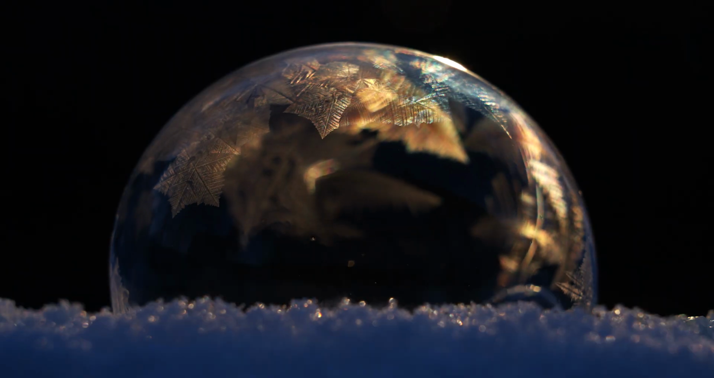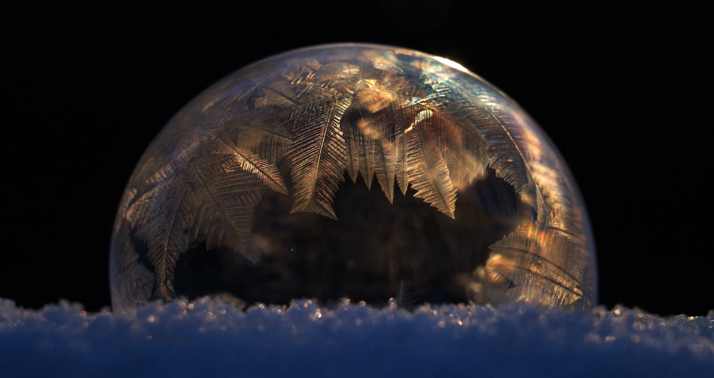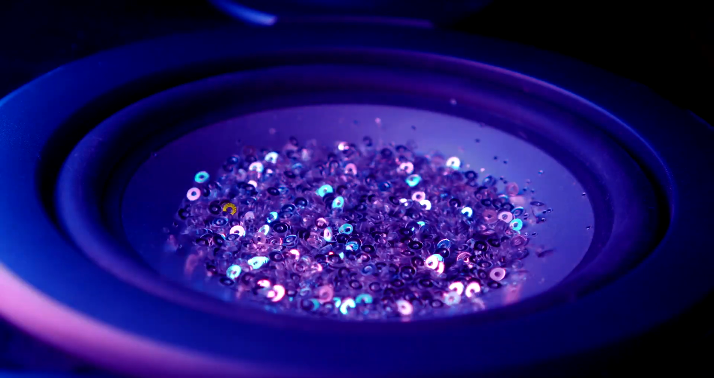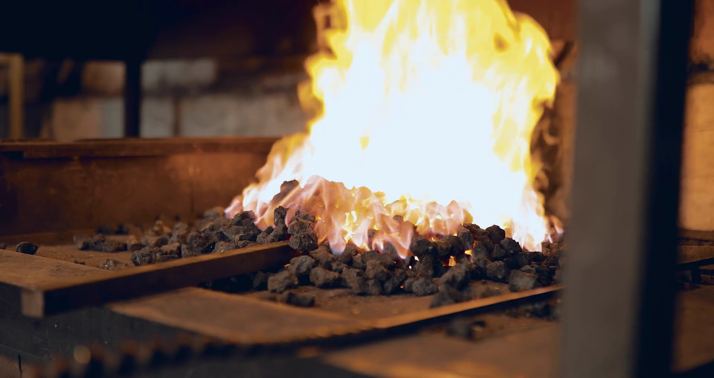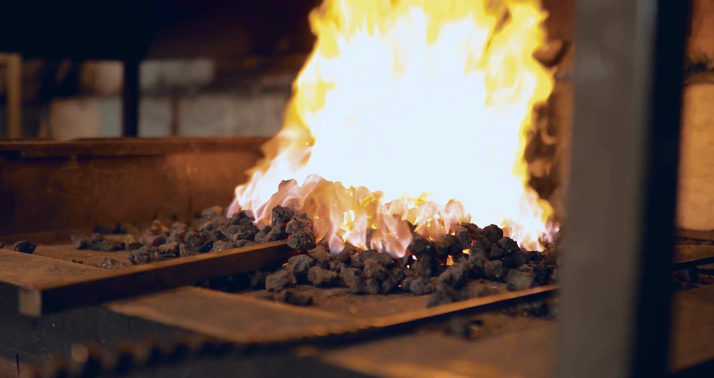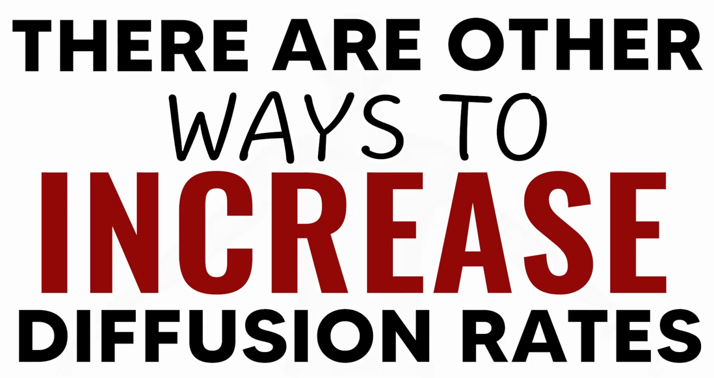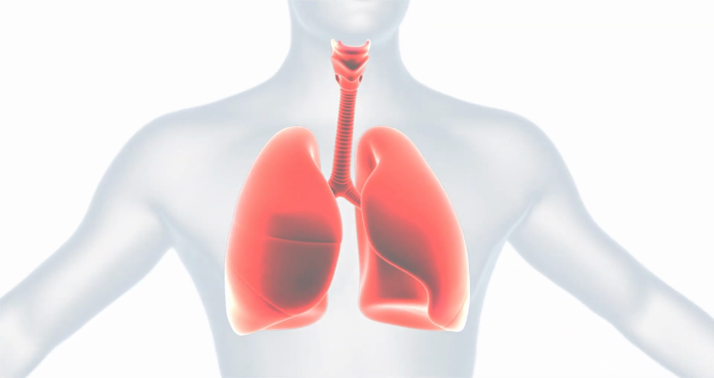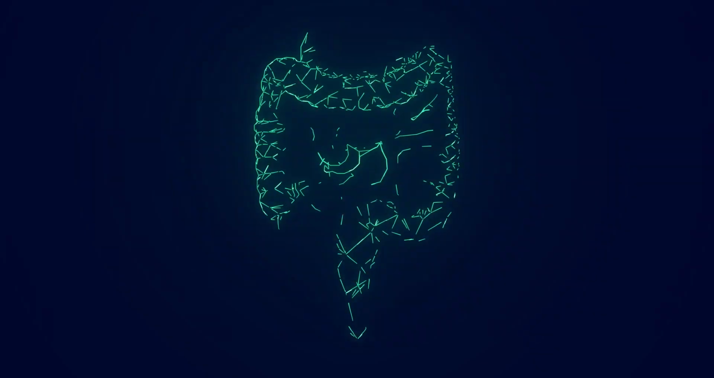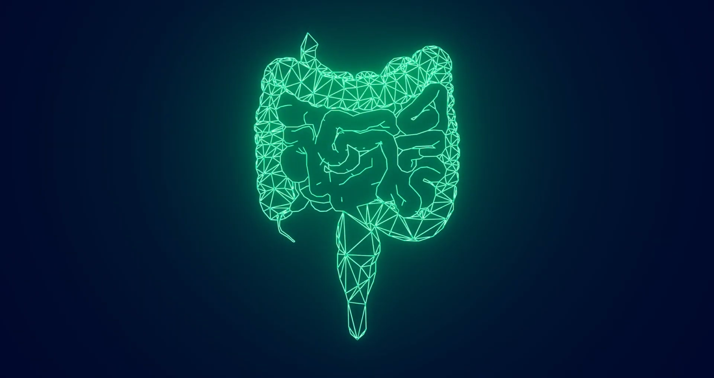If we reduce the temperature, taking energy away from the particles, they will vibrate less and therefore move less. This slows diffusion down. If we add energy by increasing the temperature, the particles vibrate more, so they move faster, which increases the rate of diffusion. There are other ways to increase diffusion rates, which we'll mention when we talk about it in biological systems like the lungs and the intestines, but for now, that's diffusion.